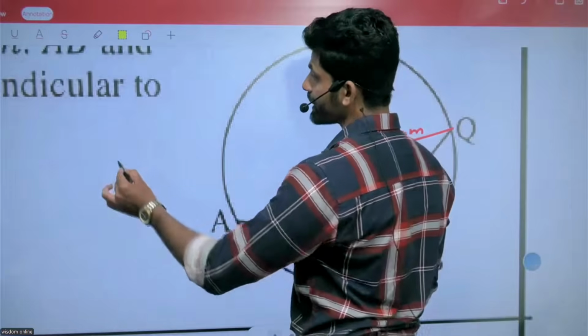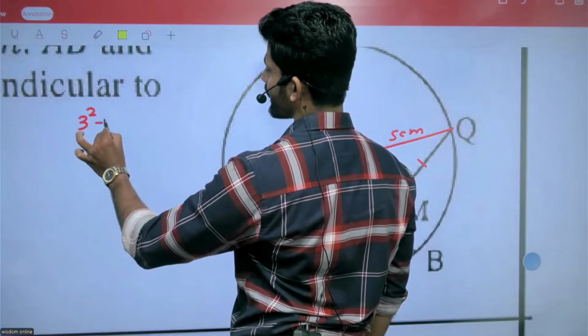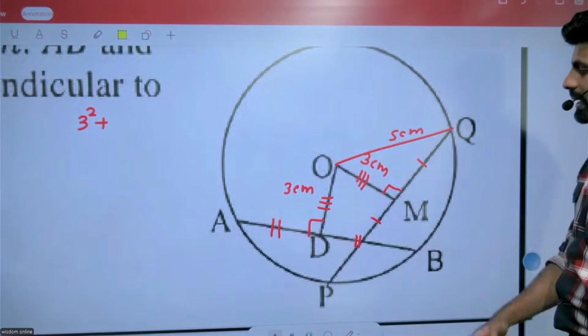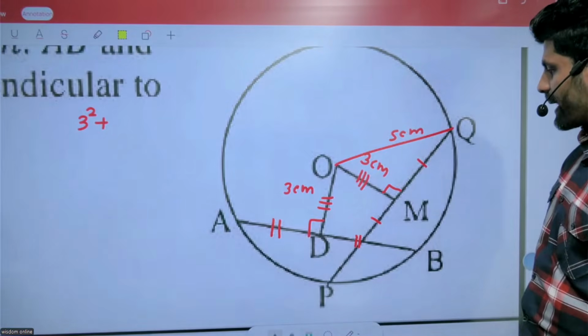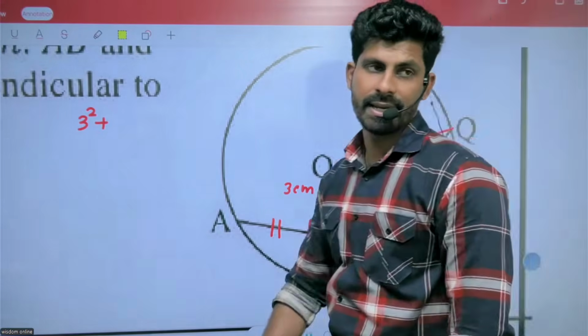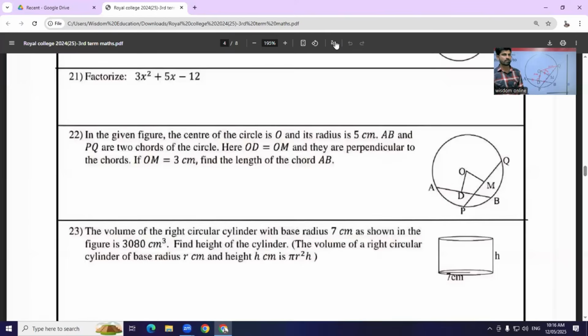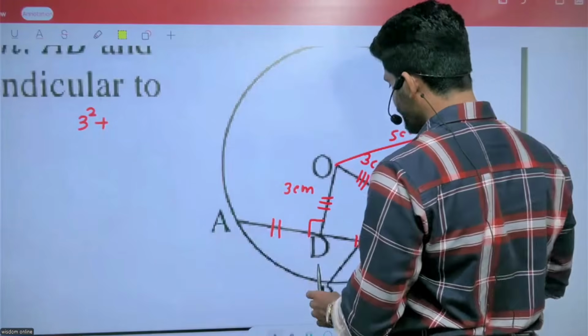We can apply Pythagoras to triangle OMQ. 3 squared plus MQ squared. What is the question they are asking? Find the length of AB.